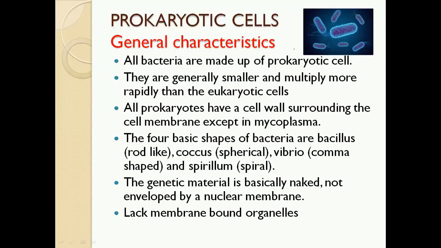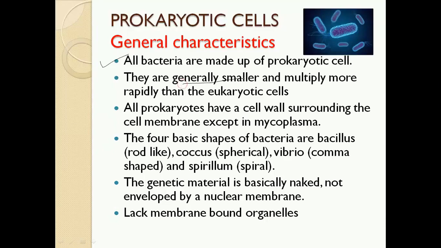So let's discuss the general characteristics. The first characteristic is that all bacteria are made up of prokaryotic cells, as I said in the previous slide. All the bacteria, whether eubacteria or archaebacteria, belong to the group of prokaryotes. The second important characteristic is that these prokaryotes are generally very small.